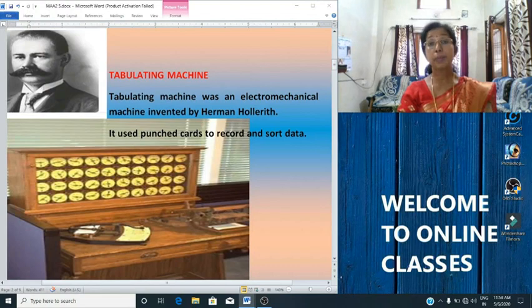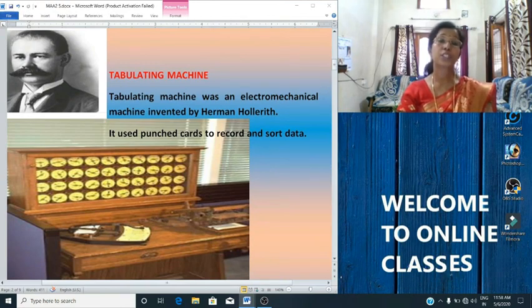So punch cards are paper cards containing several punched holes to represent data. These cards are then inserted into the computer to read the data.